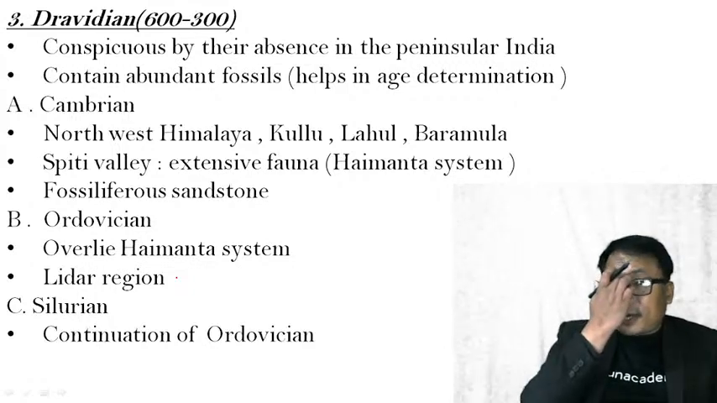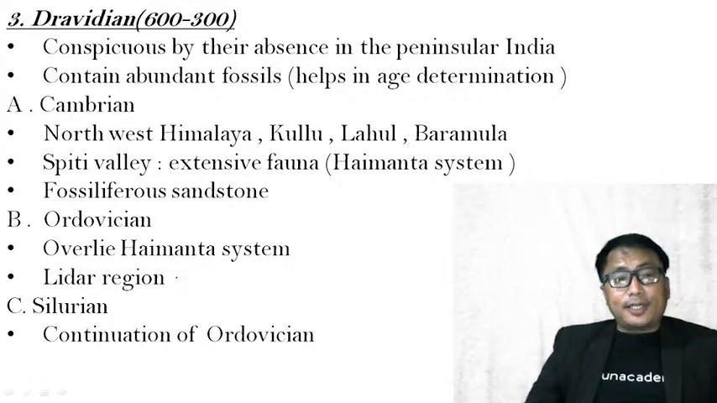Conspicuous by their absence in peninsular India means it is not found in peninsular India. So where will it be found? It will be found in the Himalayan ranges. Now, it contains an abundance of fossils, which means what?